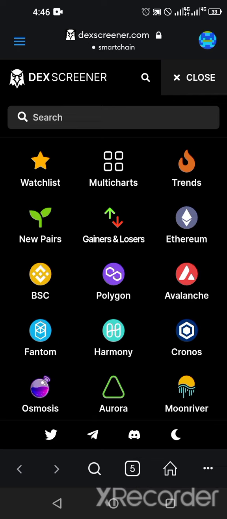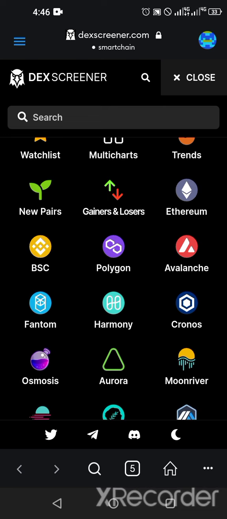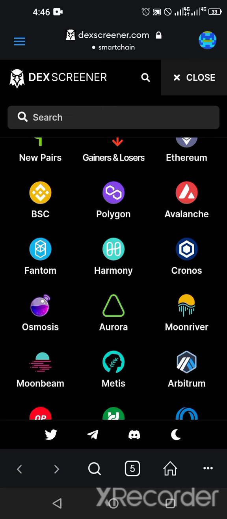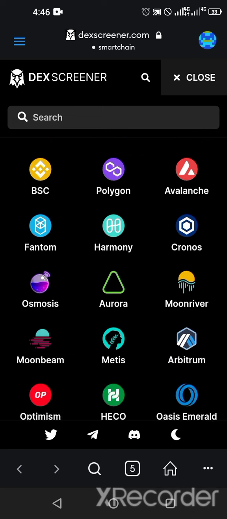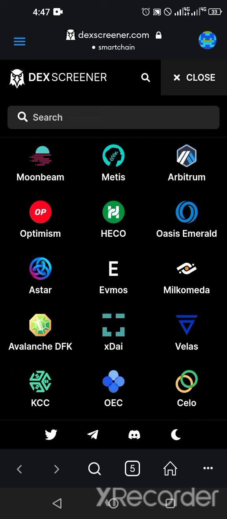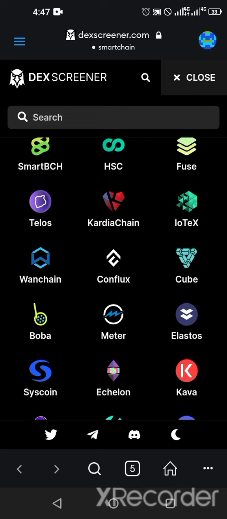Now here is the first ecosystem, which is Ethereum. The next ecosystem is BSC, which is Binance Smart Chain. Then the next ecosystem is Polygon. The next ecosystem after it is Avalanche. We have Phantom, Harmony, Cronos, Osmosis, Aurora, Moonriver, Moonbeam, Metis, Arbitrum, Optimism, Heiko, Oasis, Astar. We have a lot of ecosystems. Inside these ecosystems, we still have some crypto assets.